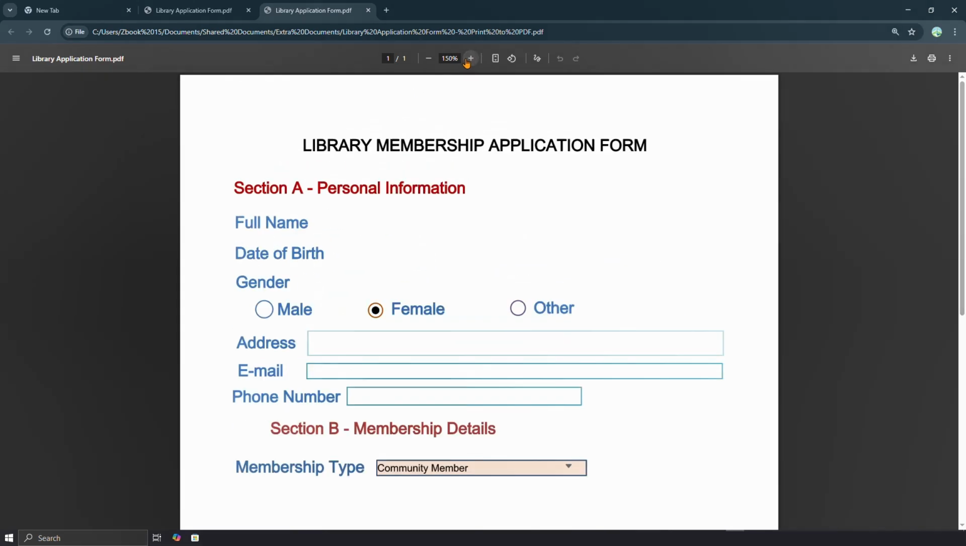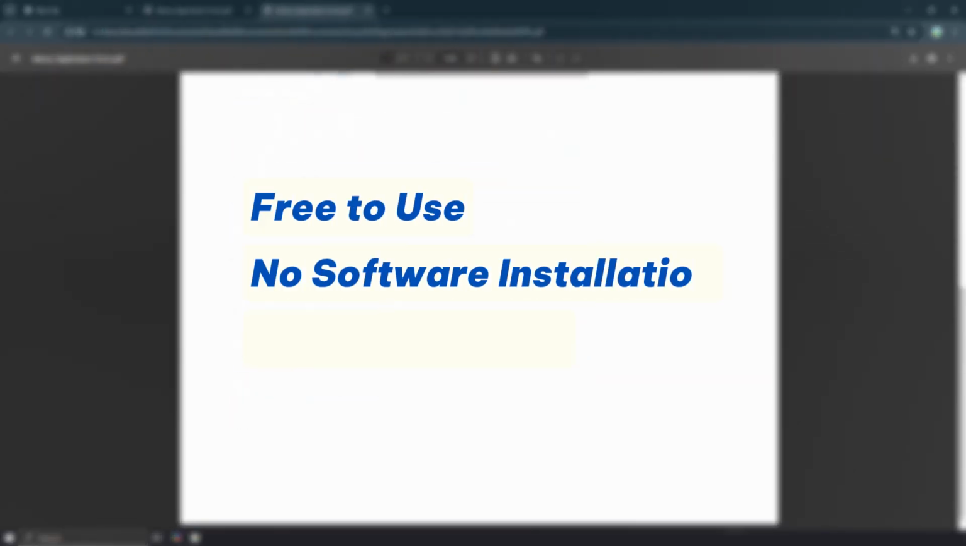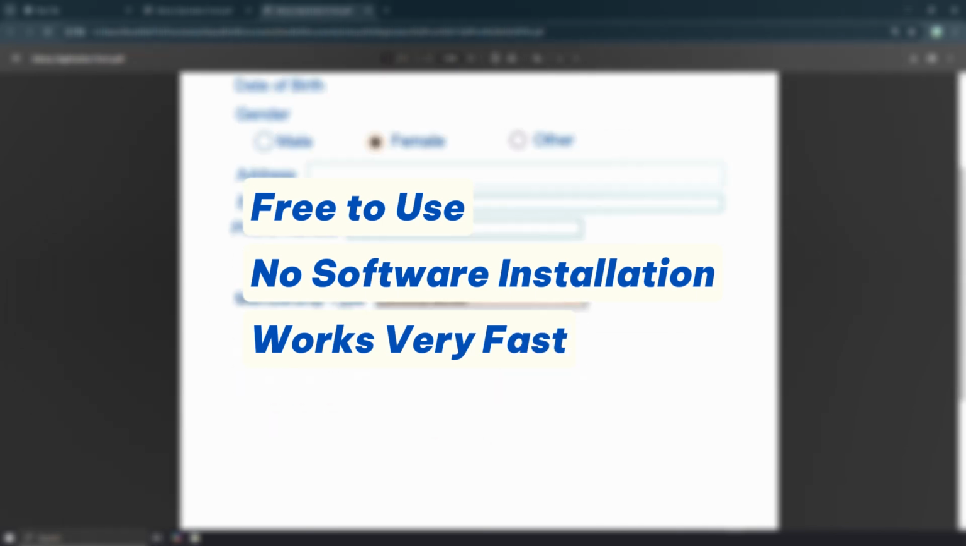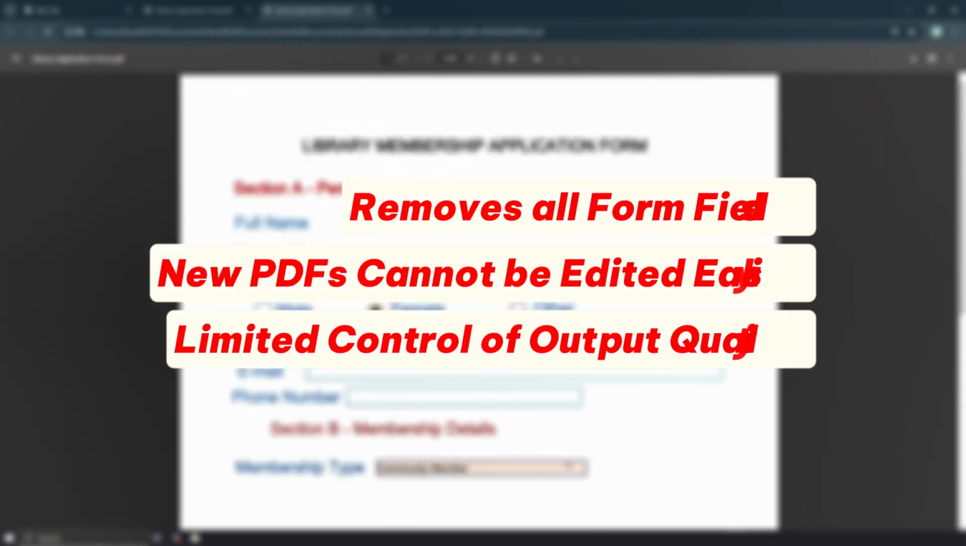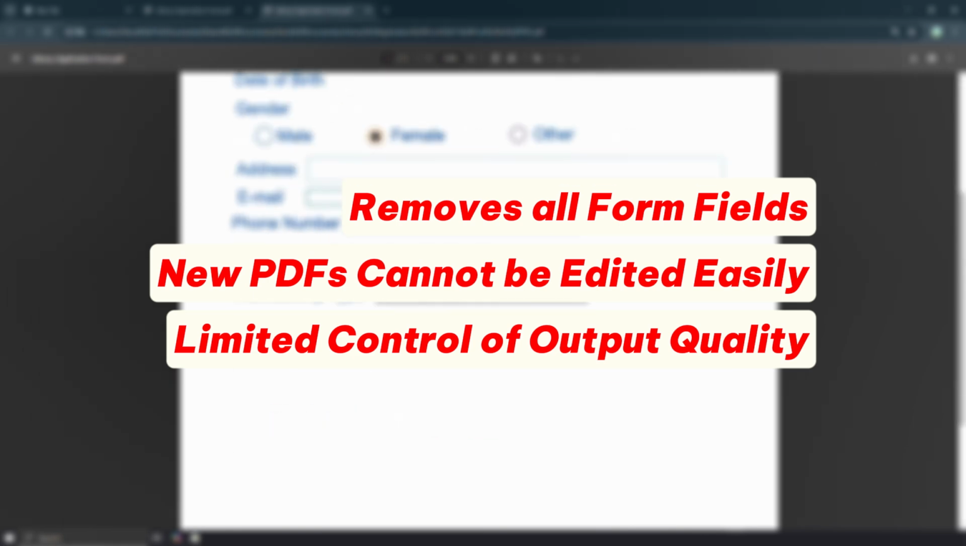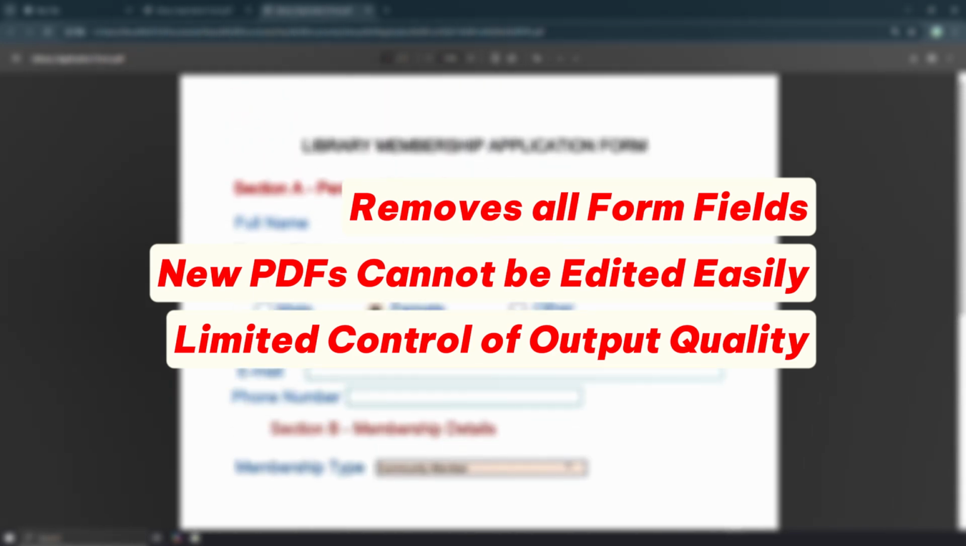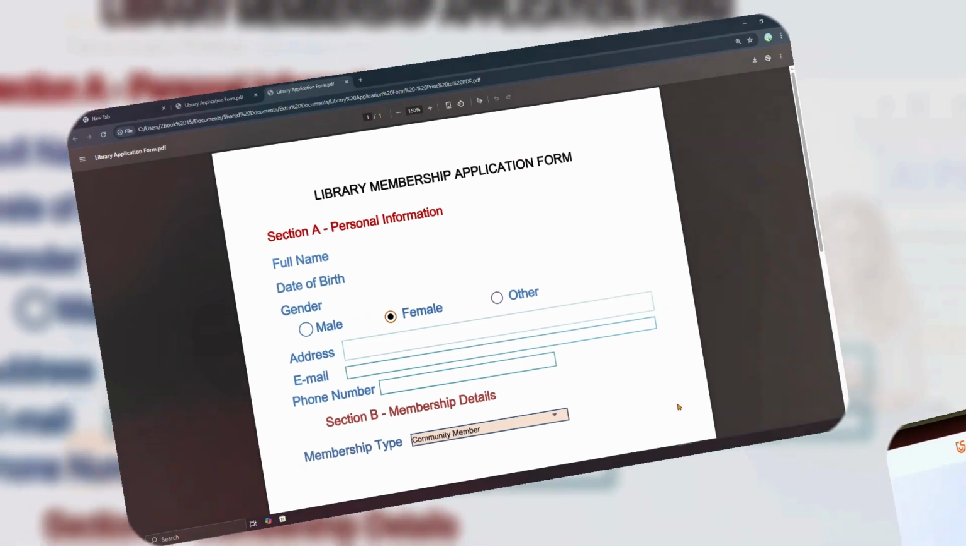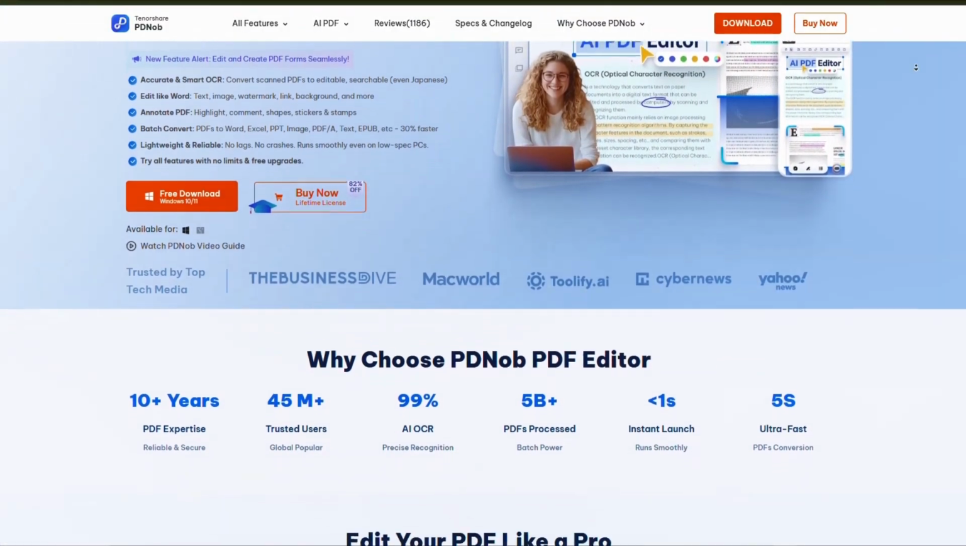non-editable text and images. The pros are great for a quick fix. It's completely free, requires no software installation, and is very fast. However, it's a blunt instrument. It removes all fields at once with no option for selective deletion. The new PDF is not easily editable afterward. You have limited control over output quality, and uploading sensitive documents to a browser, even temporarily, is less secure than an offline method. For precise control and professional results, you need a desktop PDF editor.